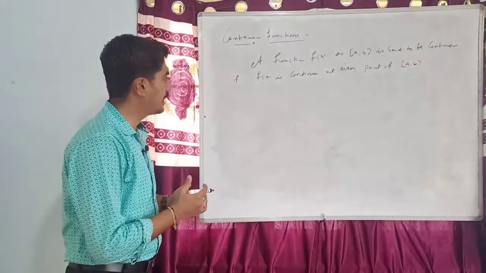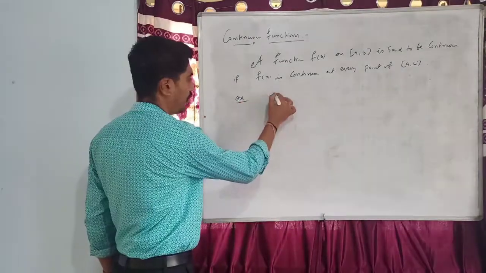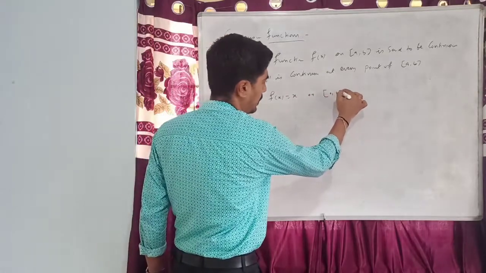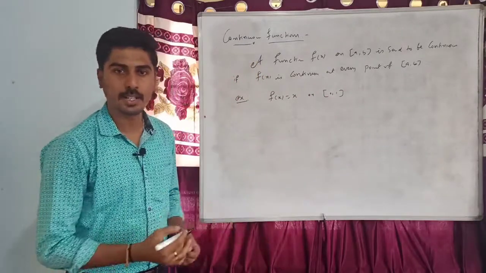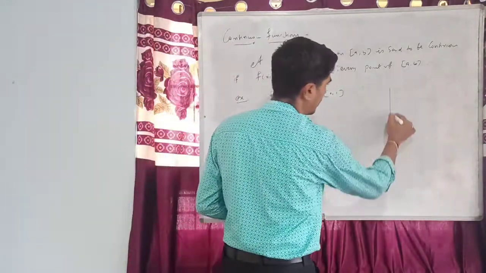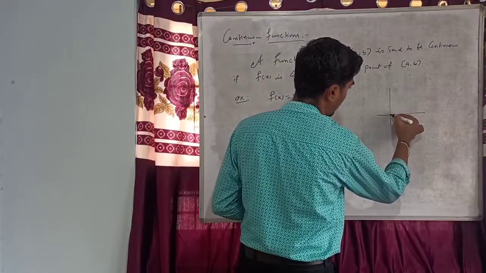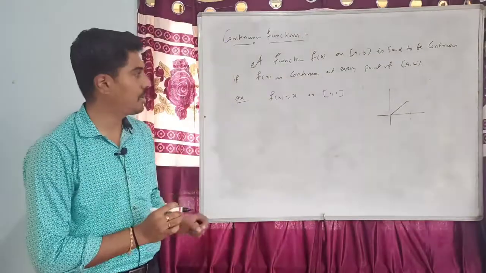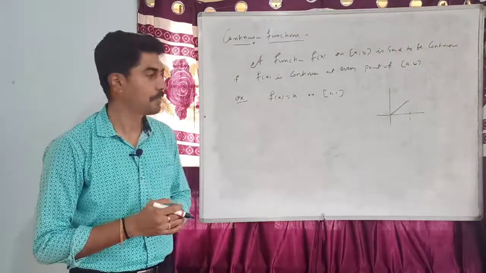For example, if I take f of x equal to x on 0, 1, it is a continuous function. If I draw the graph of this function, I get here like this. This is 0, 1. At each point, this function is continuous.